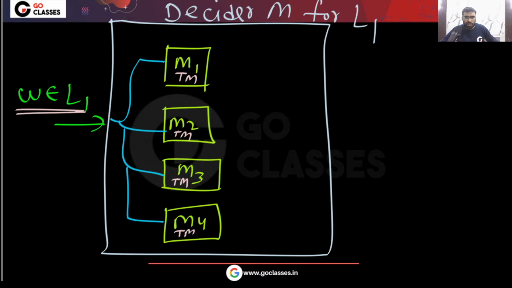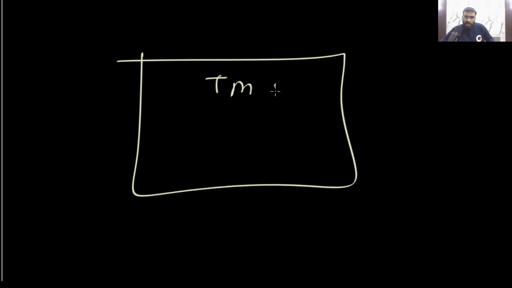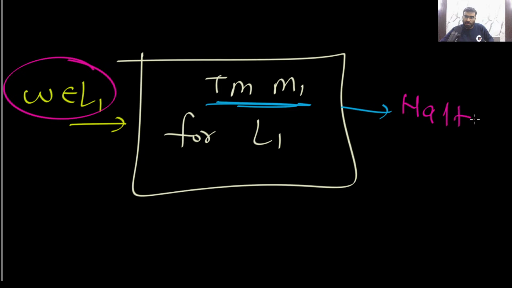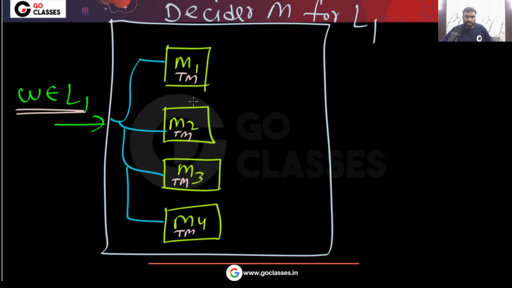If you give a member, what will this Turing machine do? This is the Turing machine M1 for L1. If you give a member, it will halt and it will say yes. Correct? Very simple. So you can easily see that definitely halt and yes will come here.